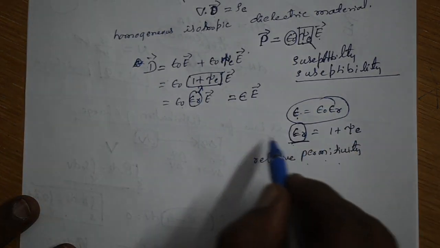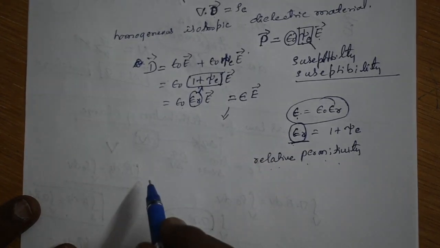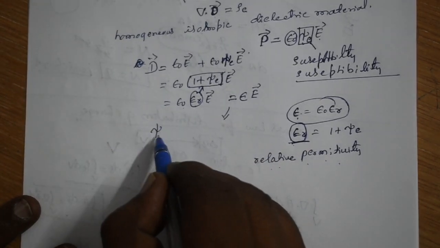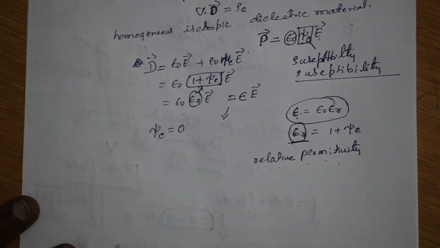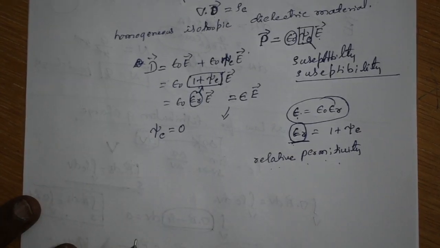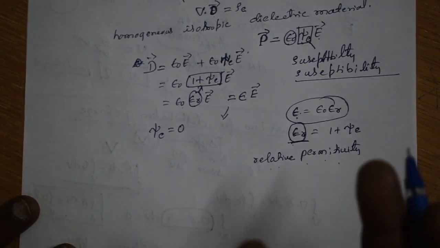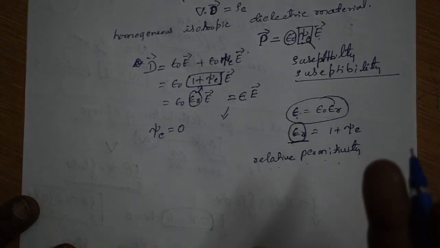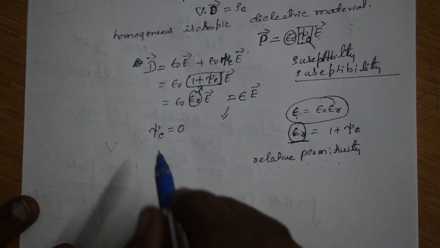Look here. If you are interested to reduce this to conducting material, then you have to put chi E equal to 0. Chi E exists only in dielectric material, you know. That's why if you put chi E equal to 0, then there will surely be the absence of dielectric material, meaning there will be only electrically conducting material.